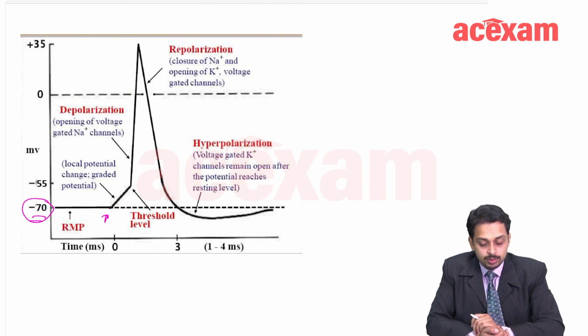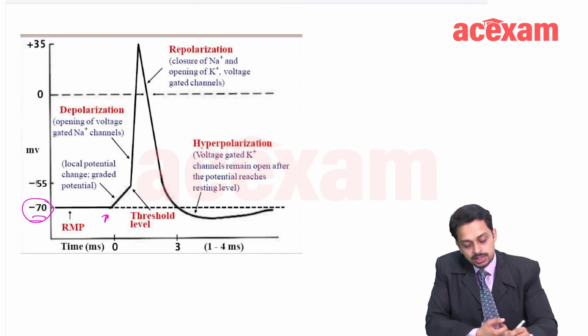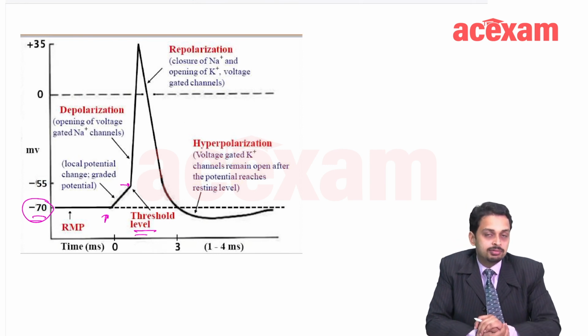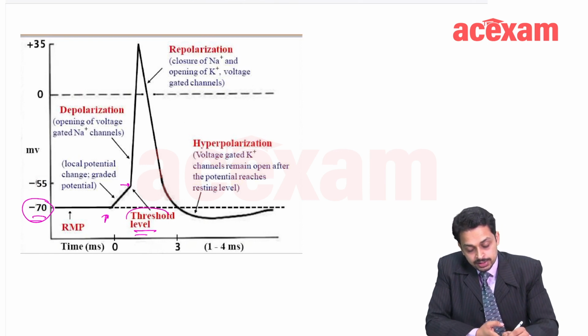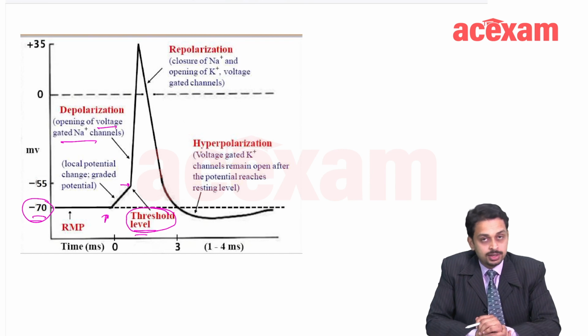Then this excitation is given to it from outside. There is local potential change which can be graded potential. But when this graded potential reaches the threshold, this is the threshold level, which for minus 70 RMP is usually minus 55, then there is opening up of fast voltage gated sodium channels.